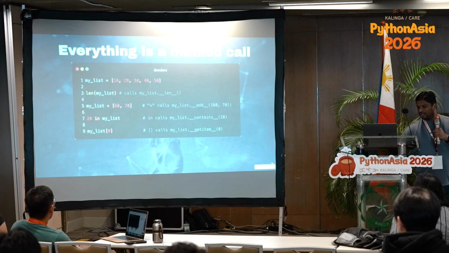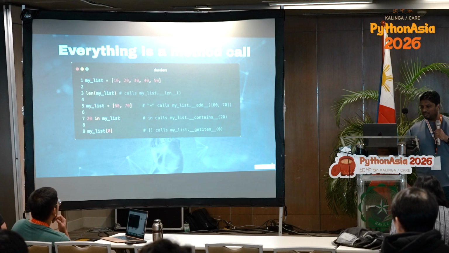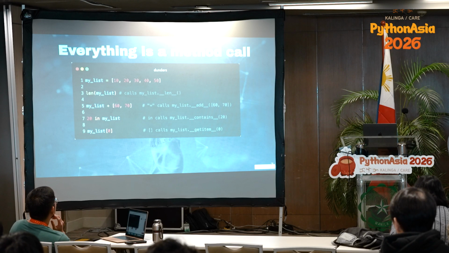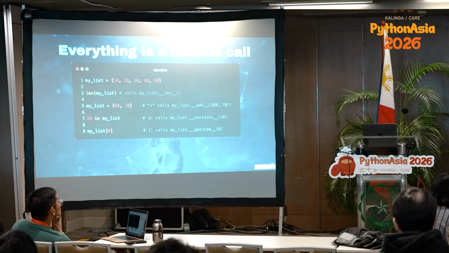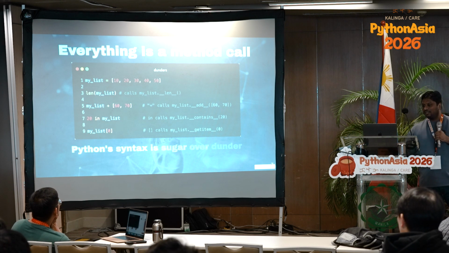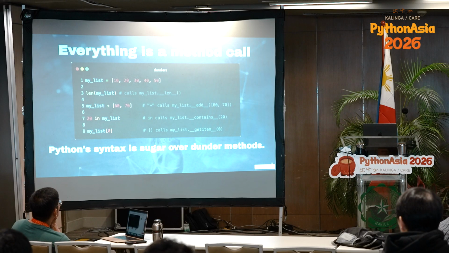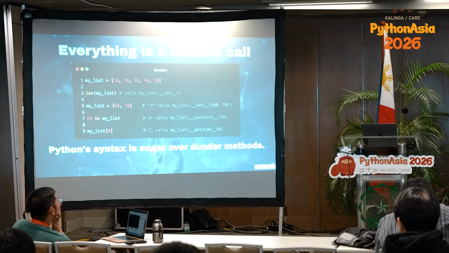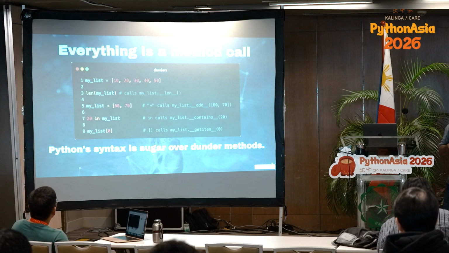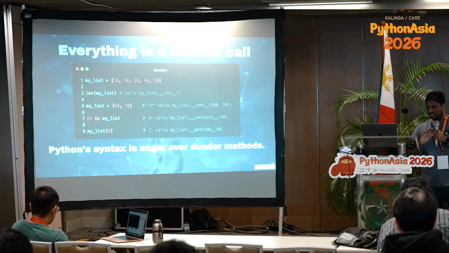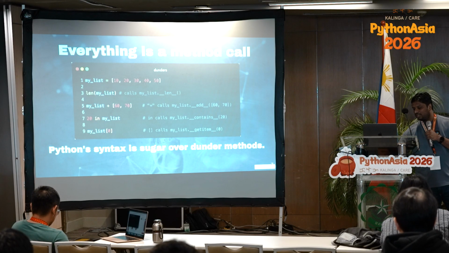We already know that everything is a method call, so whether it's a len, addition, iteration, anything, any operation that we have in Python is all calling a dunder method. It means the Python syntax is just sugar over all those dunder methods. Basically, we can do everything by calling those dunder methods, but these are just the wrappers. So all these operators, in, for, if, are all just sugar coat over the dunder methods.